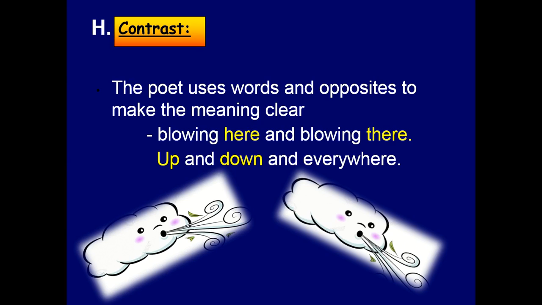We have contrast. The poet uses words and opposites to make the meaning clear, like this example: plowing here and plowing there, up and down and everywhere. Here we have the word "here" and the word "there"; they are contrast or opposite to each other, and we have "up" and "down".